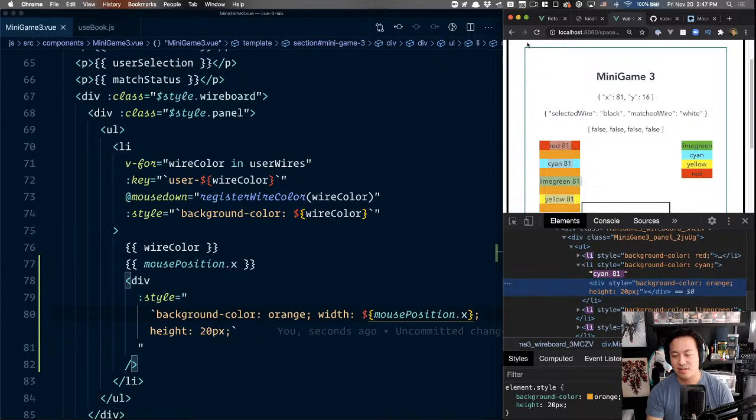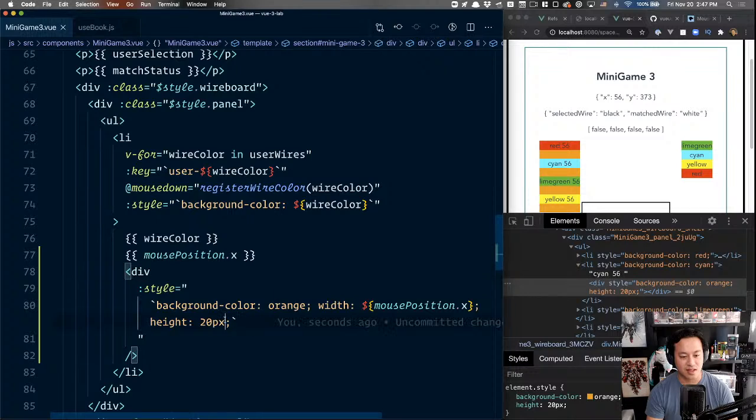Okay, so is it this way? No, this way. Smaller. Why is X only 49? Oh, that's really interesting. Okay, here we go. So it is working now. Position absolute, left 0.